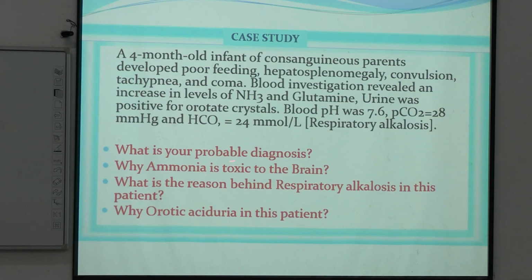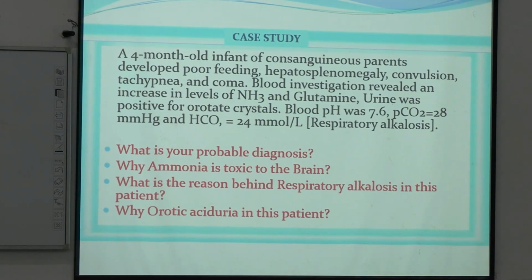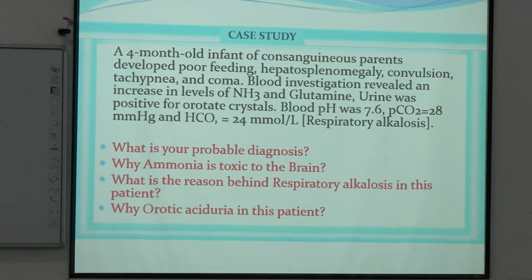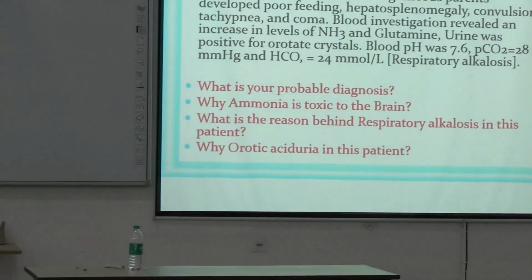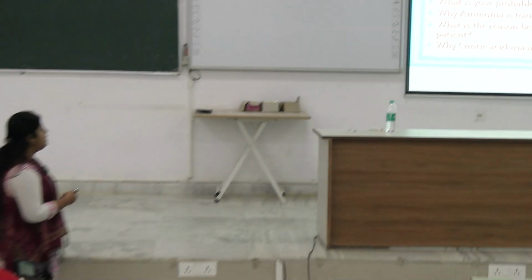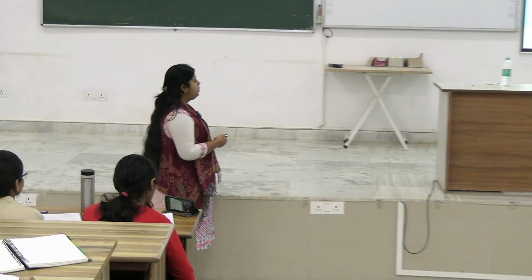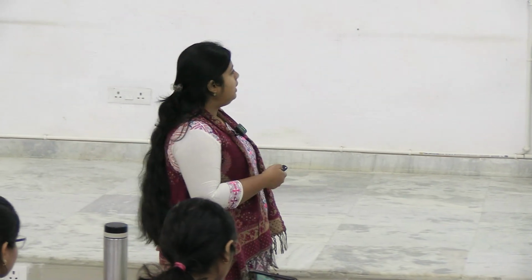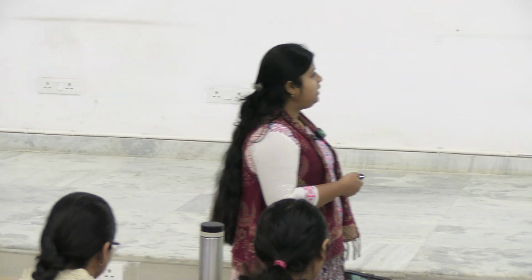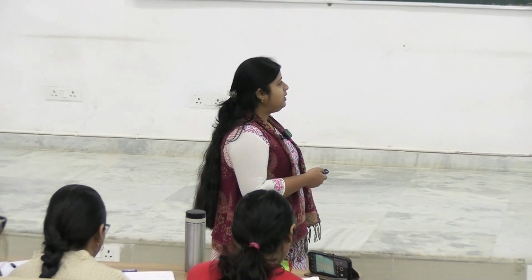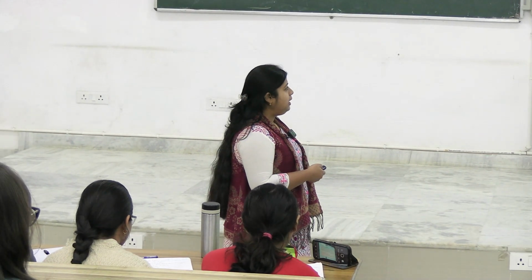Now the question is, what is your probable diagnosis for this case? Read the question again. A 4-month-old infant developed poor feeding, hepatosplenomegaly, convulsion, tachypnea and coma.